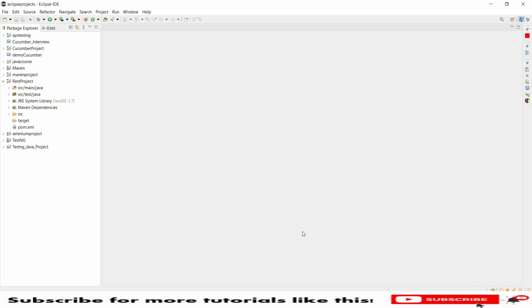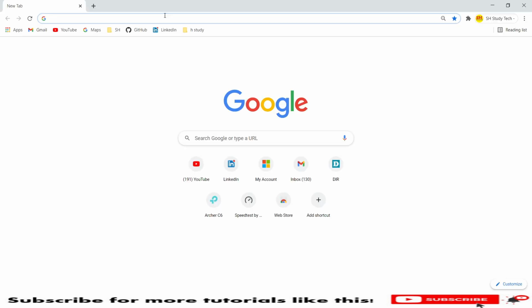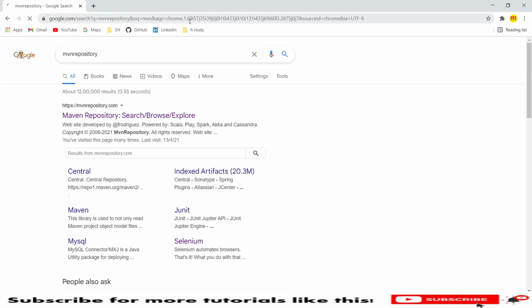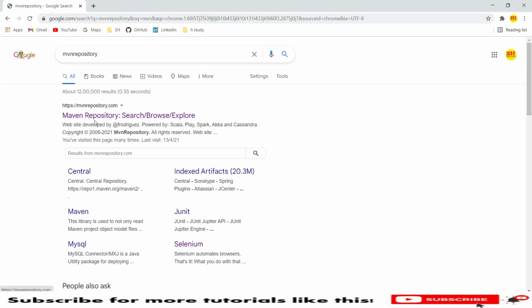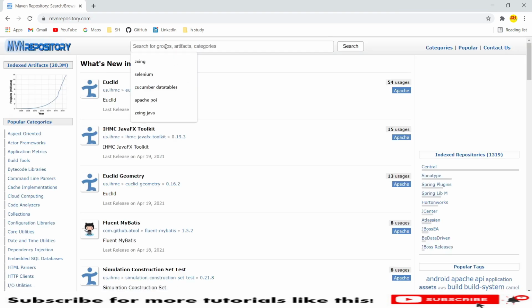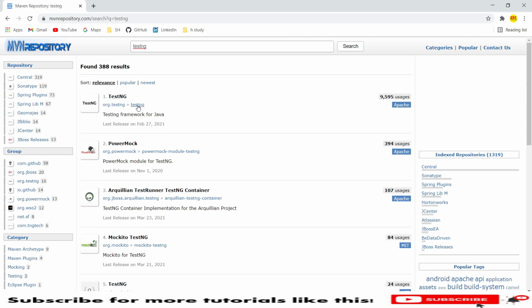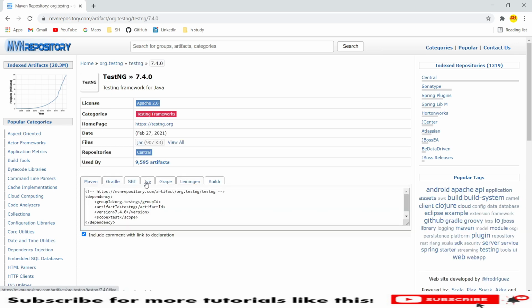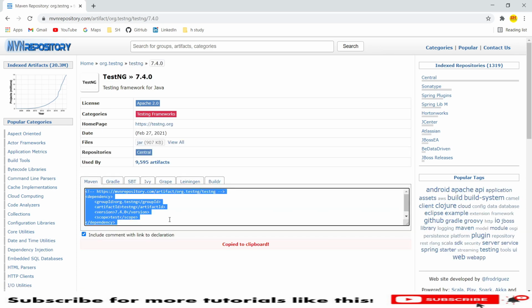So I will go to the Chrome browser and will download all the respective dependencies from the Maven repository. So once you open any browser, type for MVN repository, and this is the link that we need to go to. It is a Maven repository, and here I can type for testng initially, because we are designing the entire project in testng. So we need to select this testng and pick the latest version, which is 7.4.0, and copy this dependency from here.